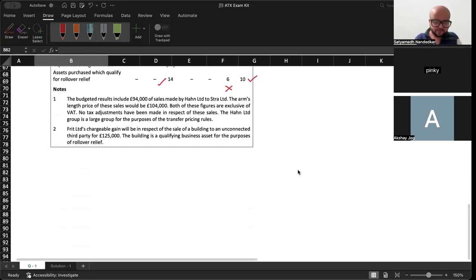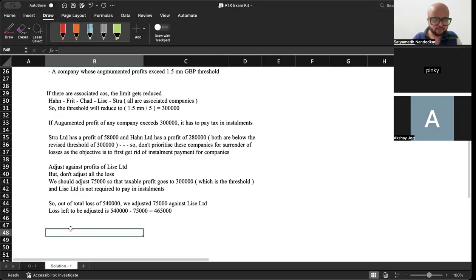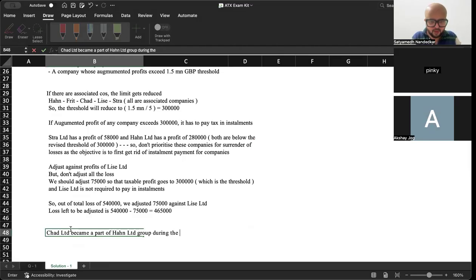So let's write that down. Chad Limited became a part of Hahn Limited Group during the year on 1st of September 2025. Till that date, it was part of Zeno Limited Group, which had 8 companies.